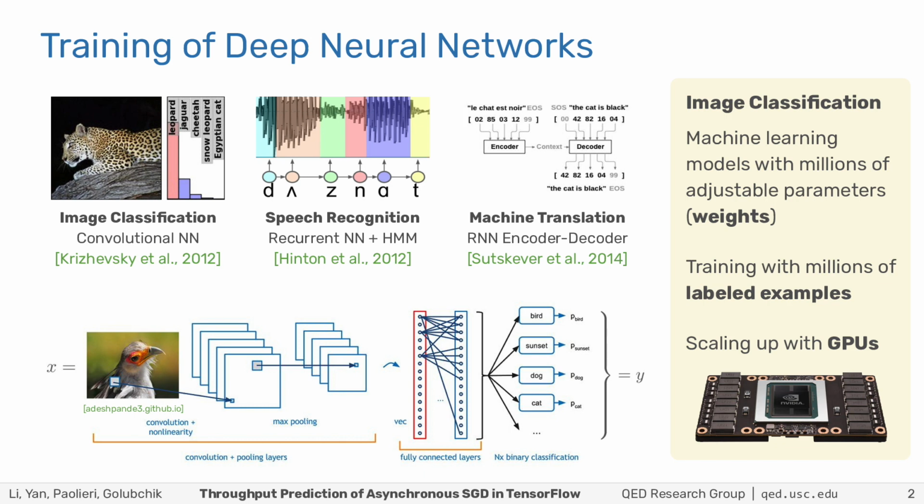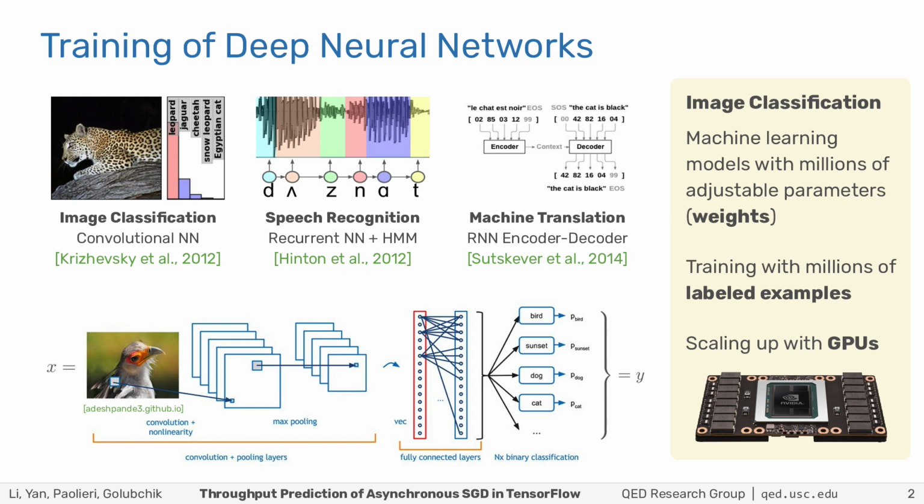For example, DNNs for image classification have millions of parameters, called weights, which are adjusted during training using millions of labeled images. These training images are processed in batches using stochastic gradient descent, an optimization algorithm to adjust the weights of the neural network so as to minimize the number of misclassified images. The training performance of stochastic gradient descent can be improved by scaling up using more powerful hardware, especially GPUs. In the slide we see a photograph of the NVIDIA V100 GPU.